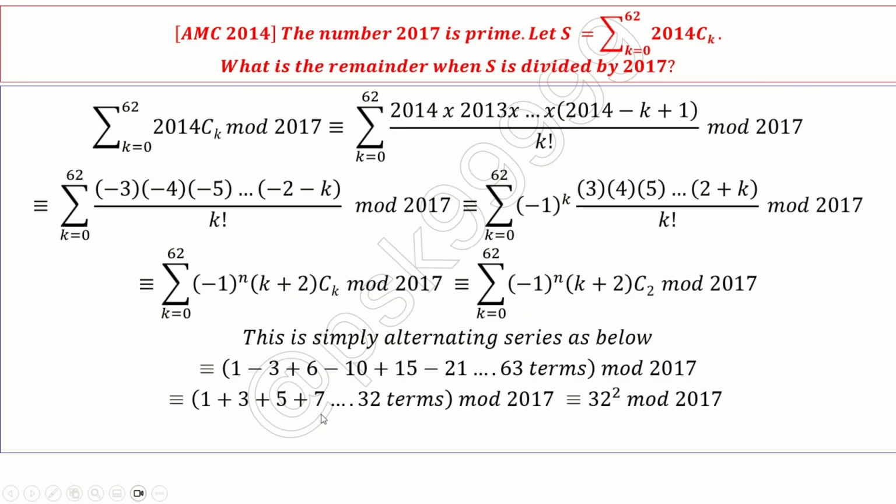Okay, this is a sum of odd numbers, right? The sum of the first 32 odd numbers modulo 2017, which is nothing but 32 square modulo 2017. So, which is nothing but 1024 modulo 2017, which is 1024. This is the answer. Okay. Next.